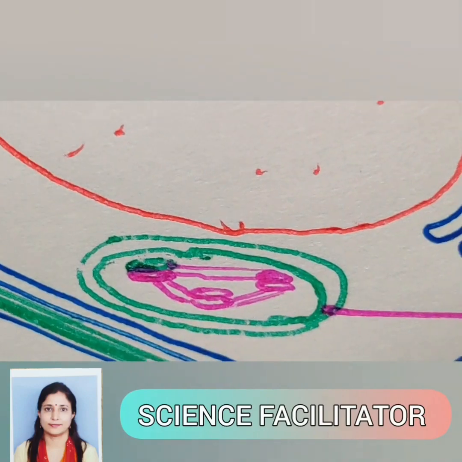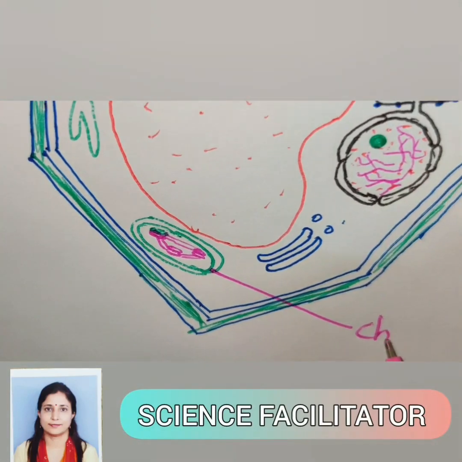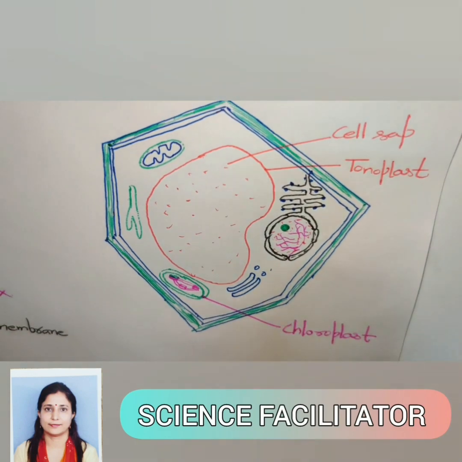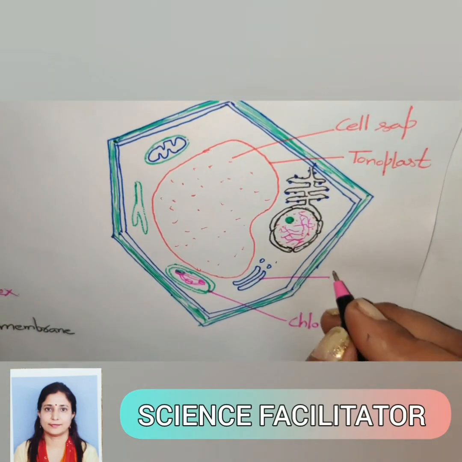So this one is chloroplast. This one, dictyosome.